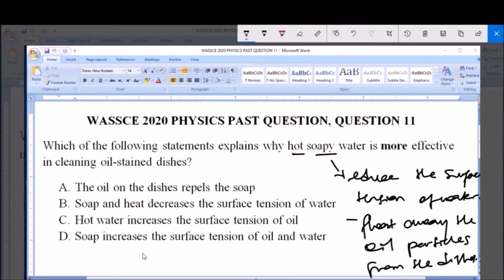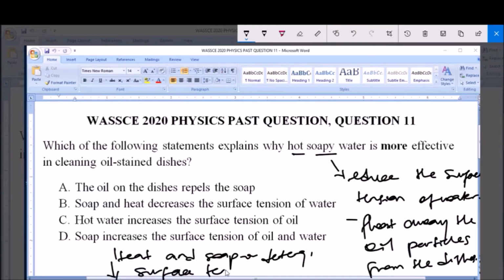Like we know, heat and soap or detergent help to lower the surface tension of water, and that is why hot soapy water is very important in cleaning oil-stained dishes.